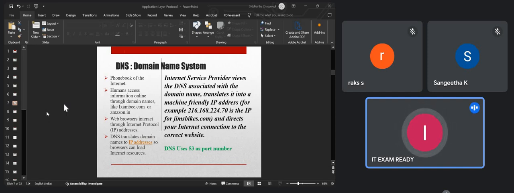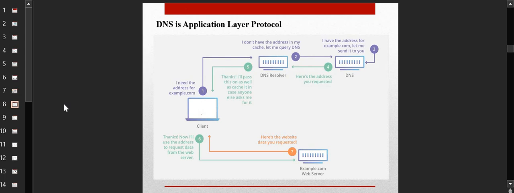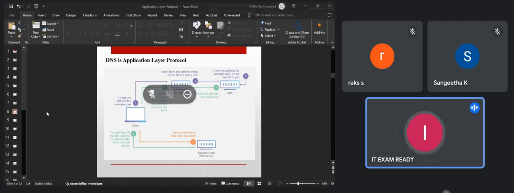Now, what is the port number which DNS is using? It is using 53 as the port number. So remember the port number of the DNS. Now, DNS is basically an application layer protocol, and okay, I think we are up by the time. I will give you the link for the next session, and we will resume from there.